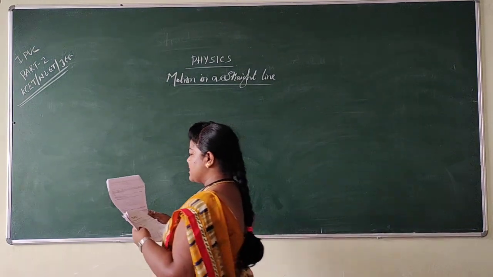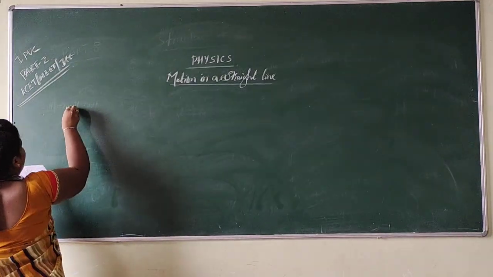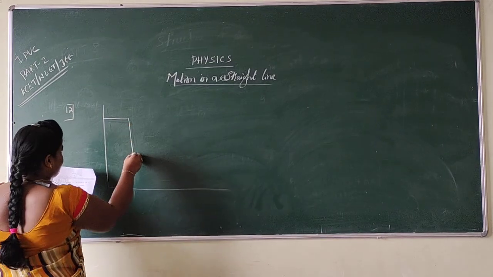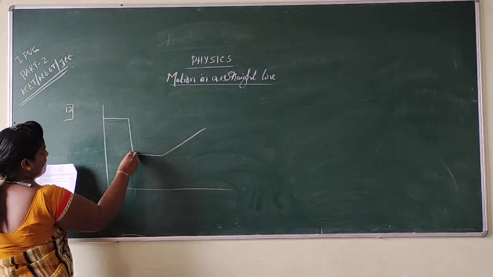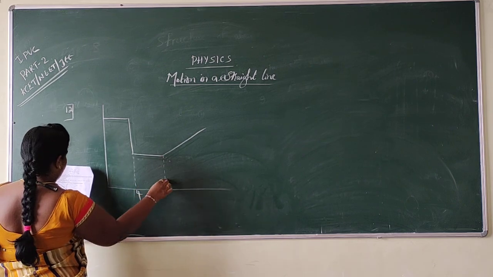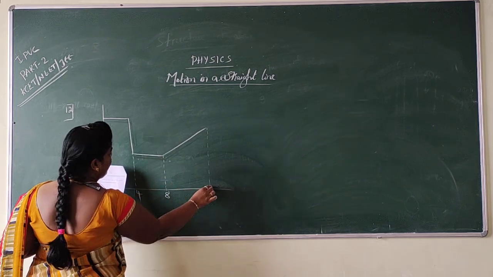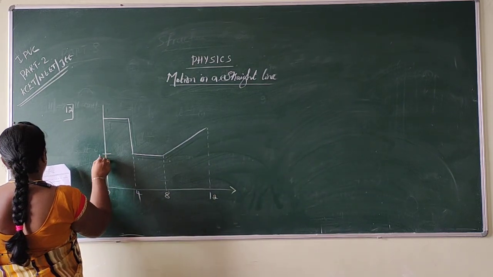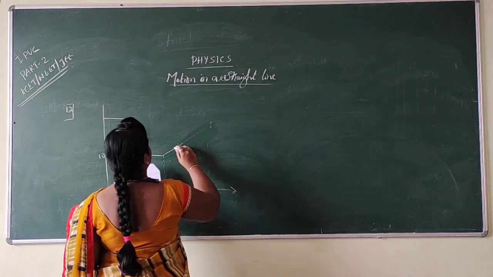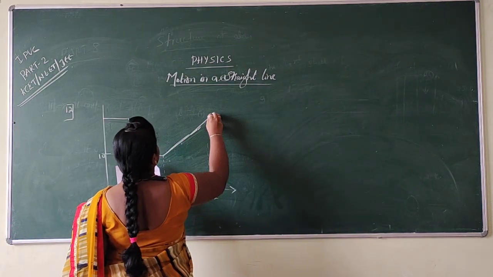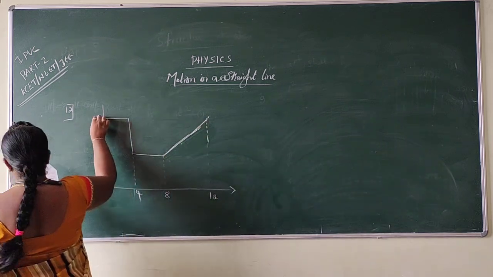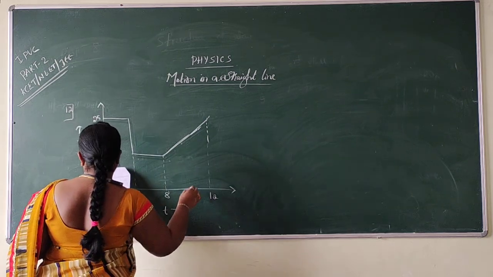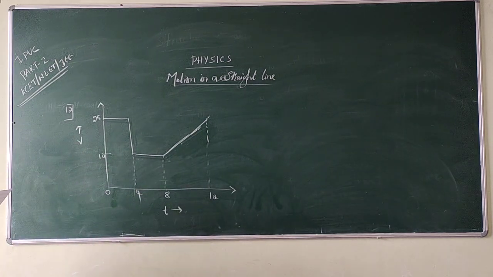To calculate the average velocity of a particle, they have given the graph. I am going to write the graph here. So the graph is in this way. So I am writing the graph. Yes, it is a velocity time graph.